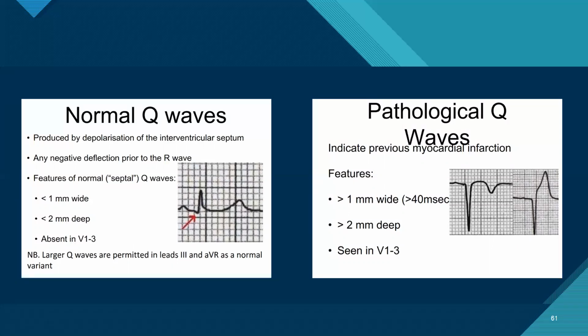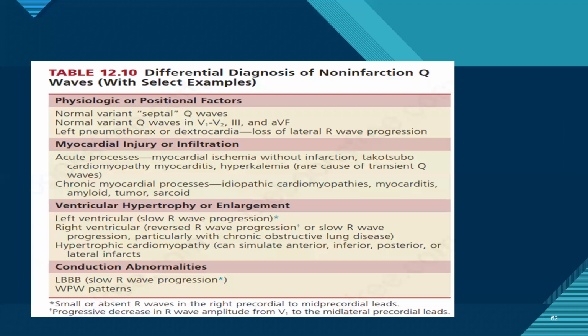The causes of Q waves can be normal physiologic, which could be due to dextrocardia, due to acute myocardial injury or infiltration, due to ventricular hypertrophy and enlargement, left or right, and due to hypertrophic cardiomyopathy and conduction abnormalities, WPW and left bundle branch block.